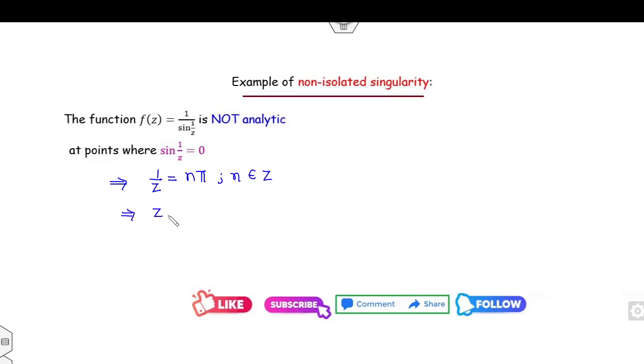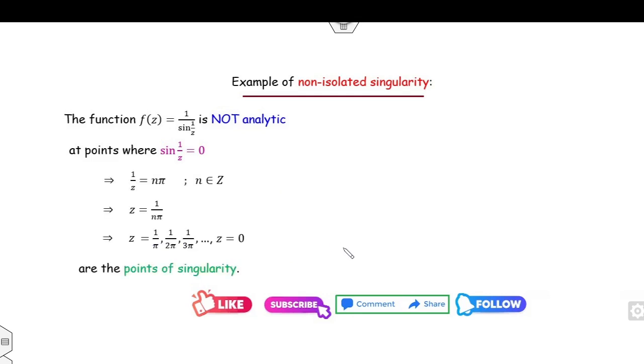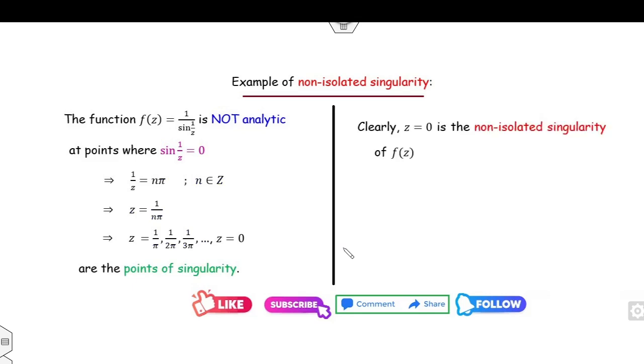That implies z equals 1 over n pi. For different values of n, it is 1 over pi, 1 over 2 pi, 1 over 3 pi, and so on. And when n is infinity, it is 0. These are the points of singularity. But z equal to 0 is a non-isolated singularity.